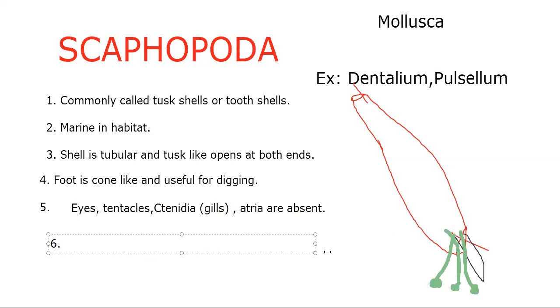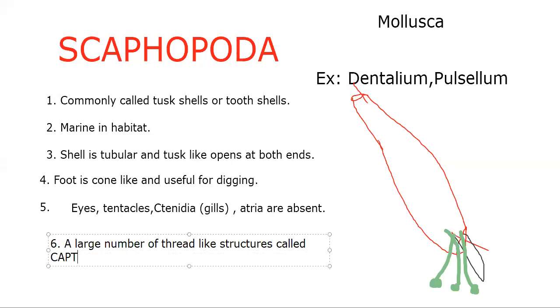The cone-like foot for digging and the captacula are the unique features here. So a large number of thread-like structures called captacula are present here, which help in the capture of food.